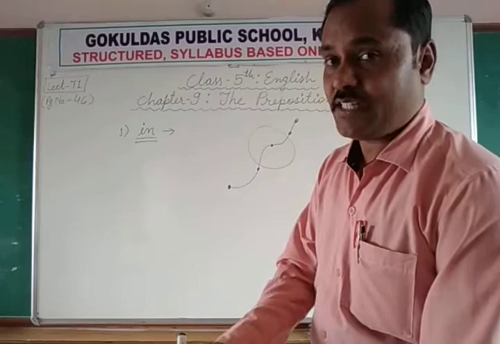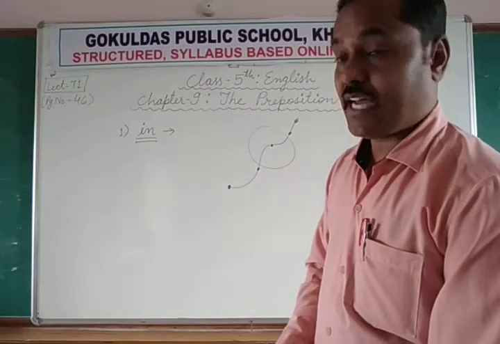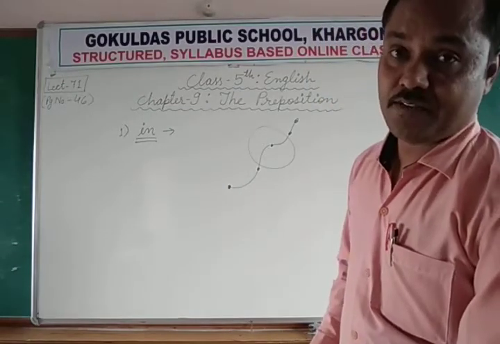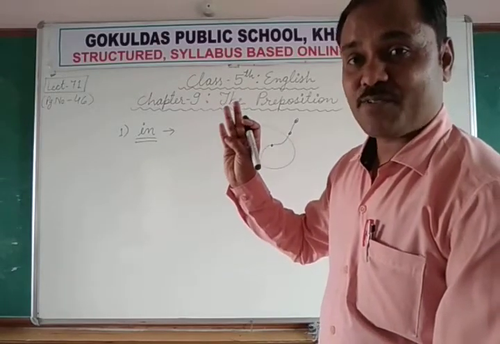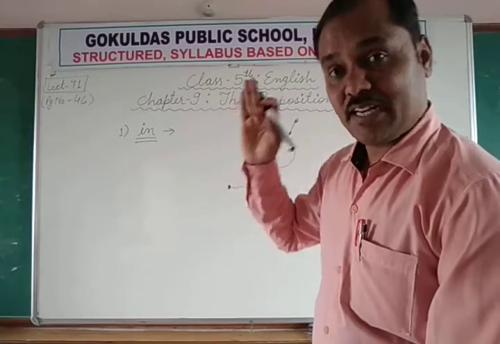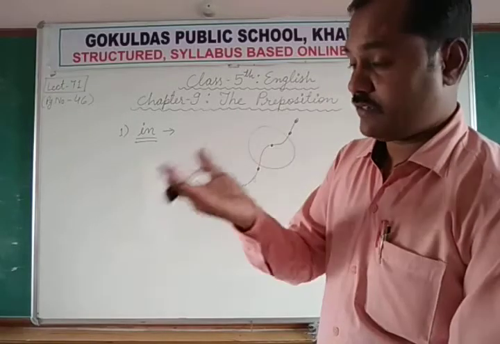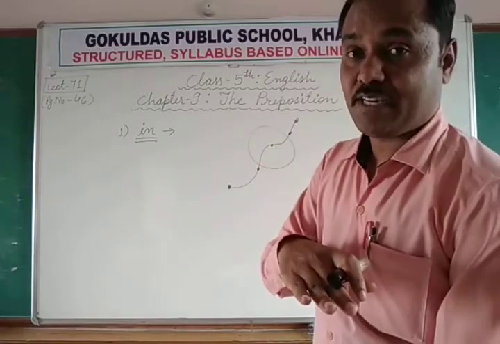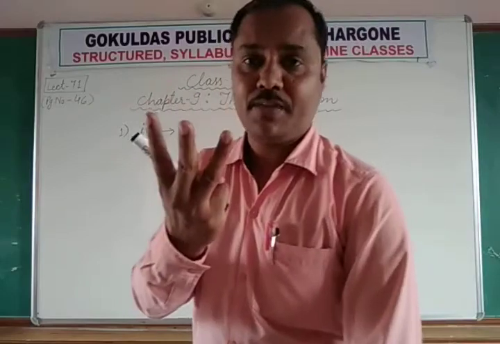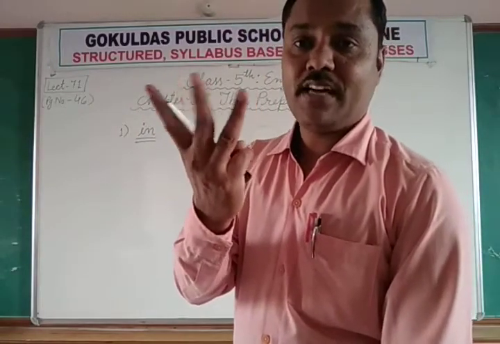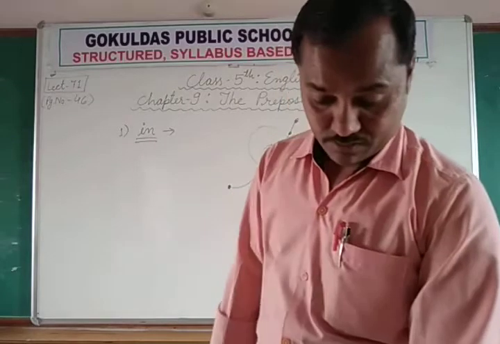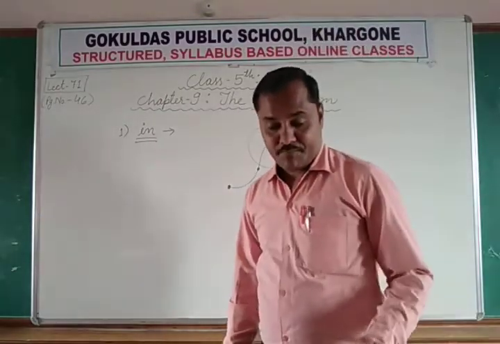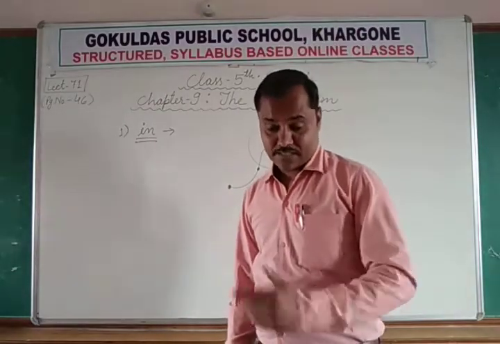So with night we use "at night", but for morning we use "in the morning", "in the afternoon", "in the evening". Night is the opposite of day. In the day we have three parts: in the morning, in the afternoon, in the evening. But with night we use "at night".